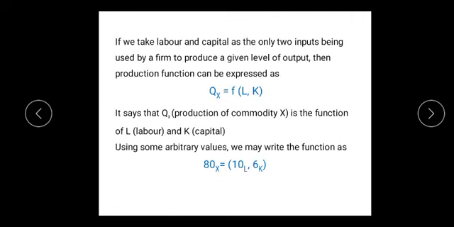Students, if we take labor and capital as the only two inputs being used by a firm to produce a given level of output, then the production function can be expressed as Qx is a function of L and K. It says that Qx, production of commodity x, is the function of labor L and capital K. If we use some arbitrary values, we may write the function as Qx = 80 = f(10L, 6K), which implies that a maximum of 80 units of commodity X can be produced using 10 units of labor and 6 units of capital.